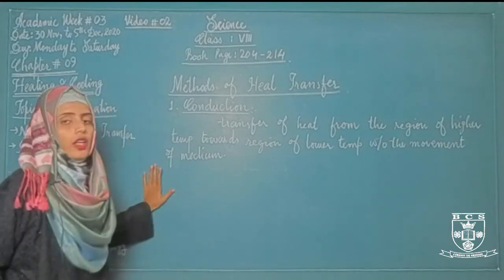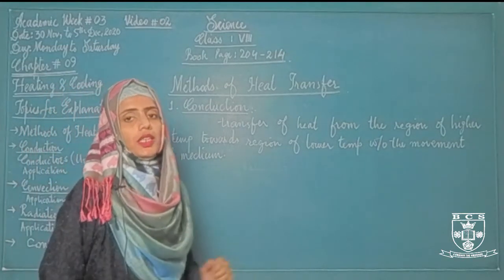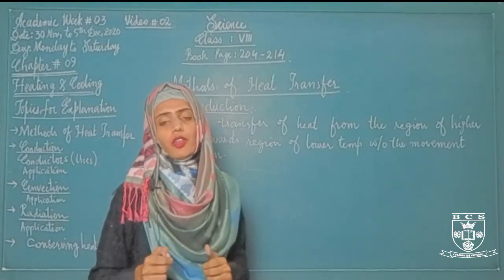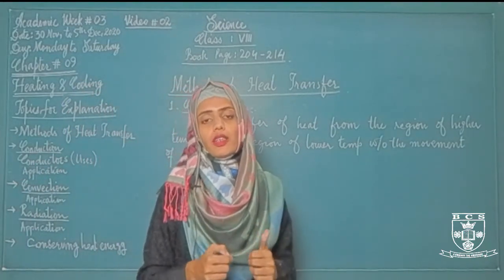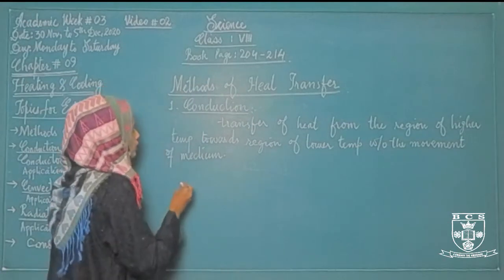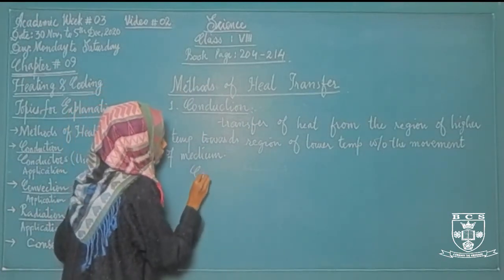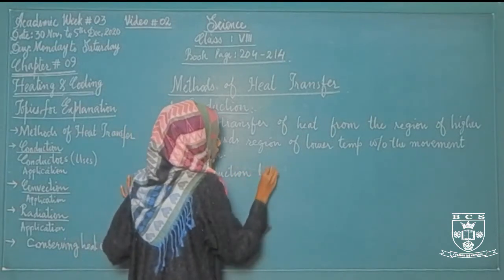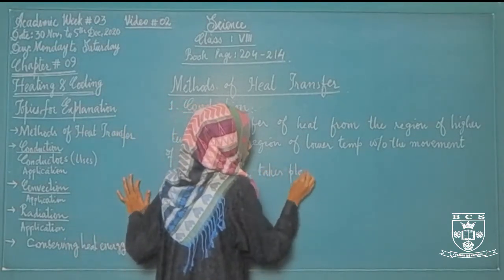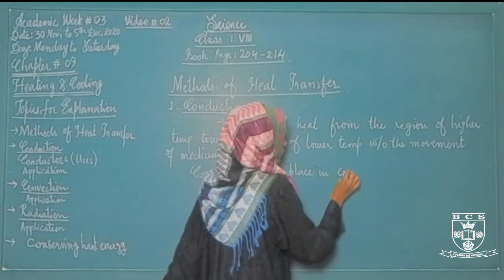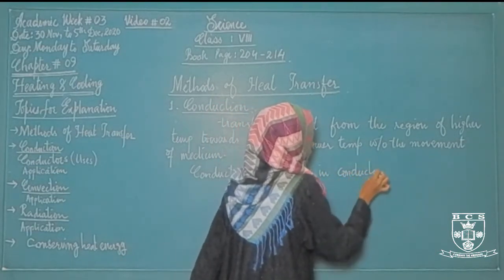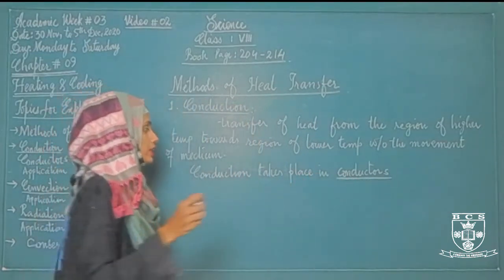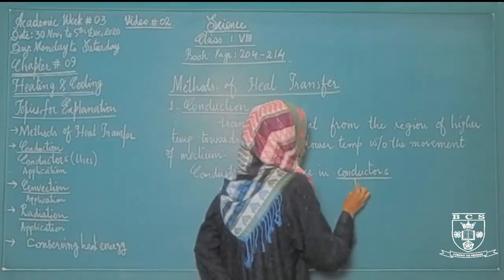Okay, there are so many objects which conduct heat. The objects or materials that pass the heat from one particle to its last particle are called conductors. So conduction takes place in conductors. And what are conductors? Conductors are those materials and objects which allow heat to pass through them. Conductors have 3 types: